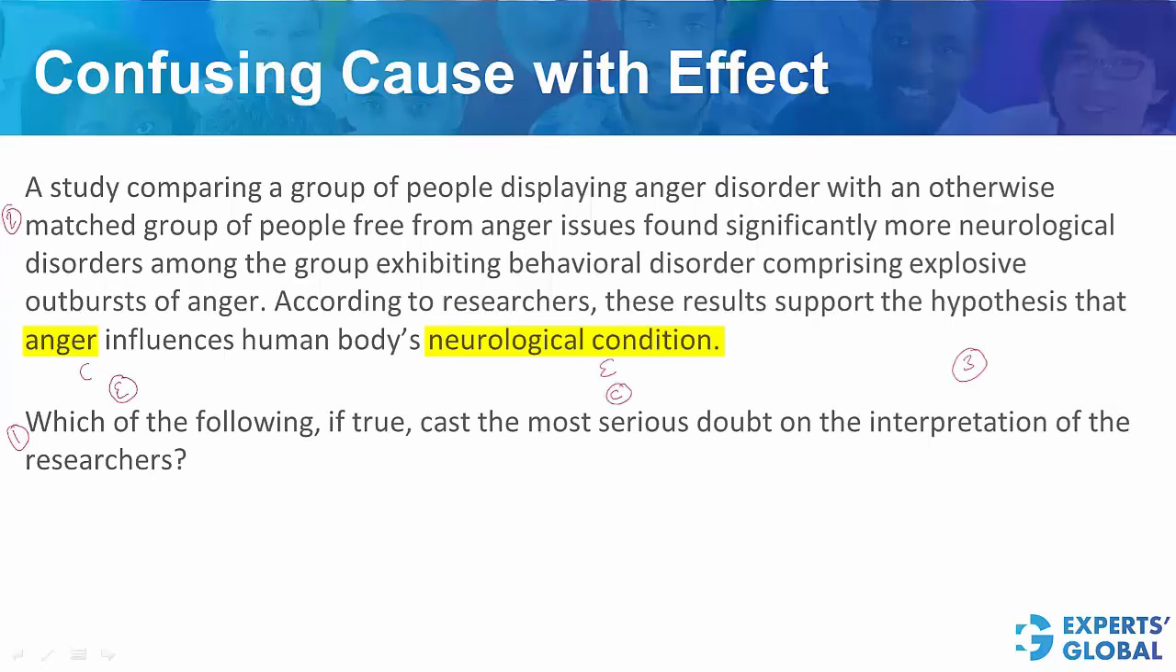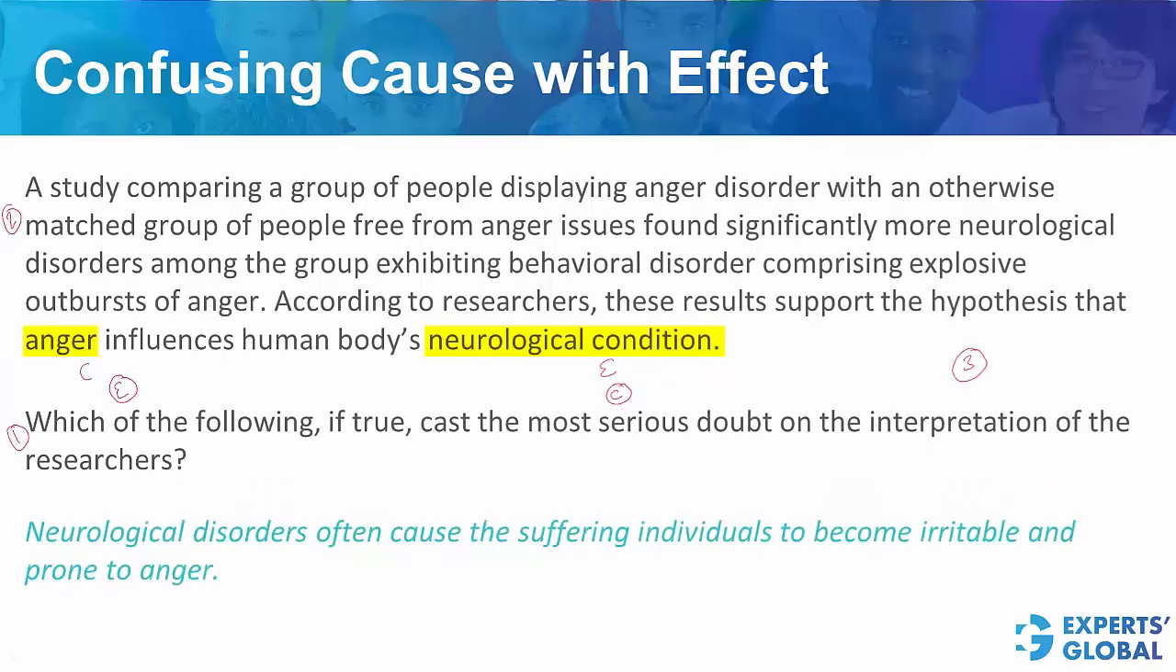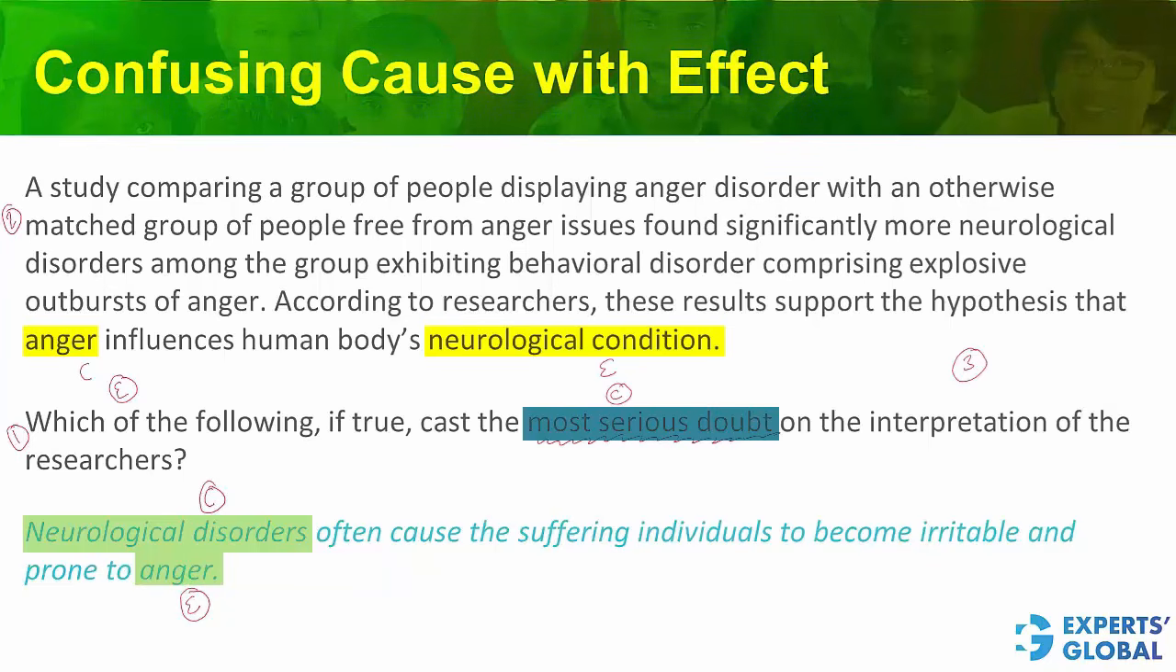Look at the correct answer choice here. This answer choice reverses the cause-effect relationship, suggesting that neurological disorders are actually the cause and anger is the effect. So see, while this is technically a weakening question, to be able to solve this weakening question, you have to understand the flawed reasoning involved. Confusing cause with effect here.